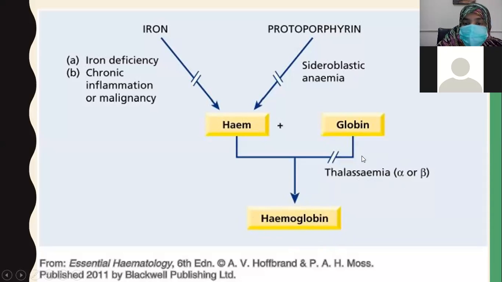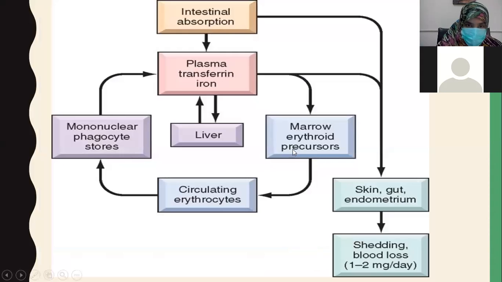In thalassemias, what happens? There is a defect of alpha or beta chains. These are the globin chains, so this protein is defective. In thalassemia, this globin is not forming, and thus again hemoglobin is not forming. This is iron metabolism inside the body.